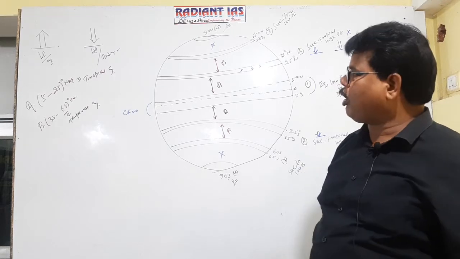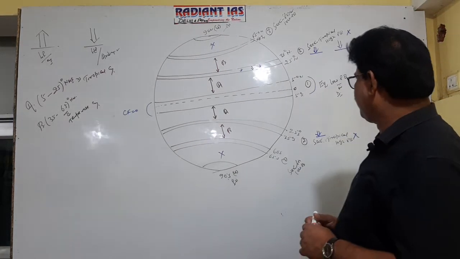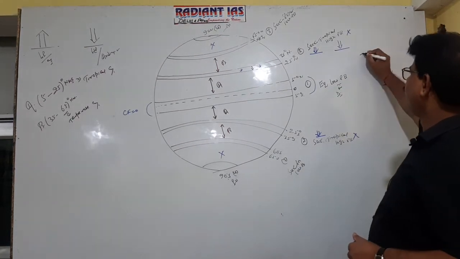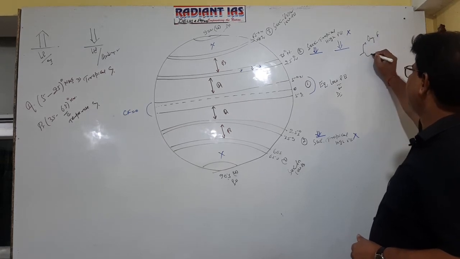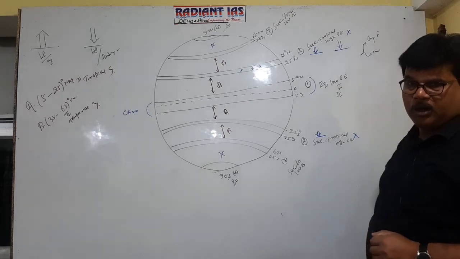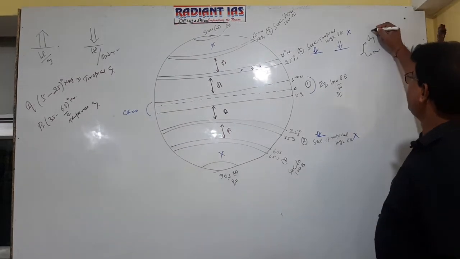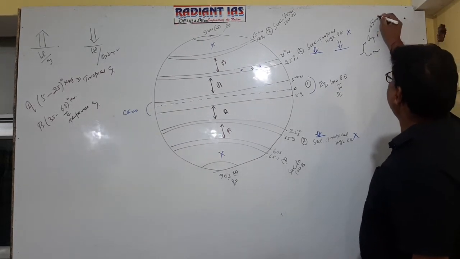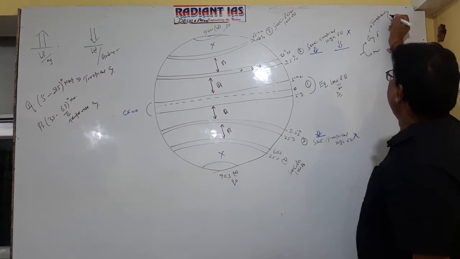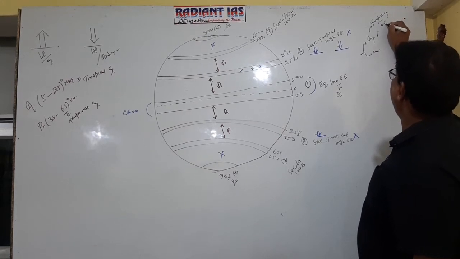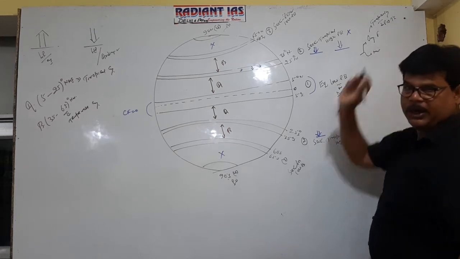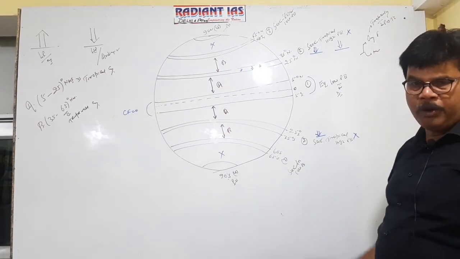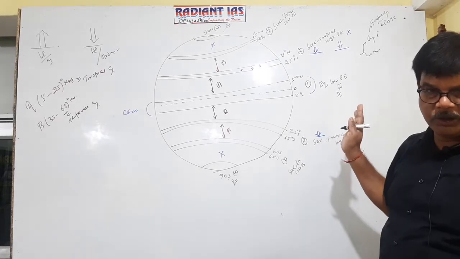And in case of tropical cyclone, actually I had mentioned there are two factors for cyclone. One is the origin factor and second is the maintenance factor, right? So for the origin of the tropical cyclone, low pressure is thermally induced, along with the maintenance factor, the Coriolis force.